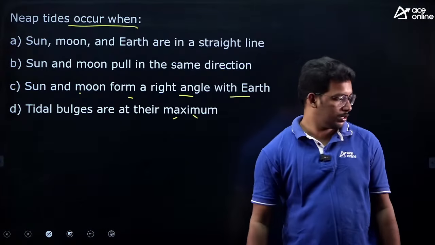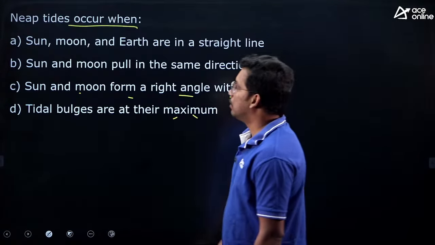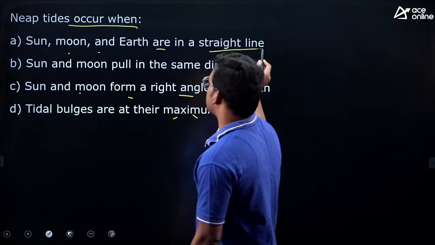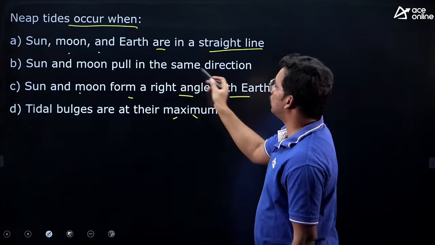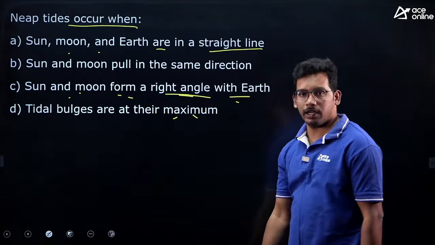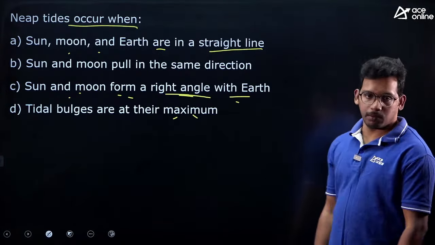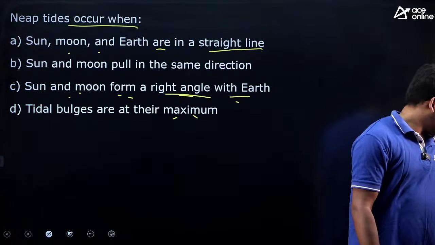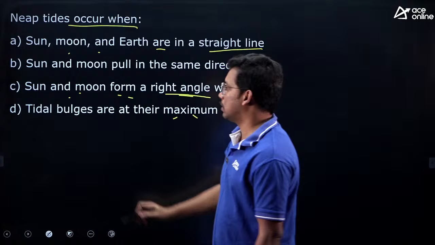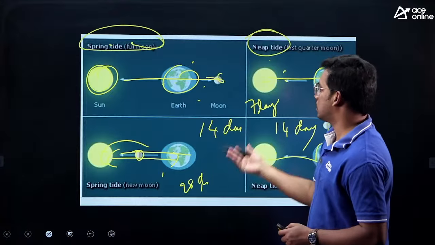Now you tell me, neap tides occur when sun, moon, earth are in a straight line, sun, moon pull in the same direction, sun, moon forms a right angle with the earth, or tidal bulge occur at the maximum. So very easy question if you understood the concept. The answer is C. Okay, neap tides we just saw.